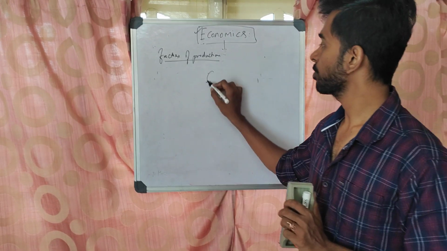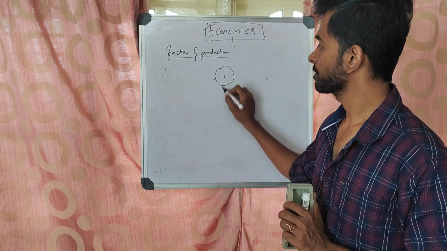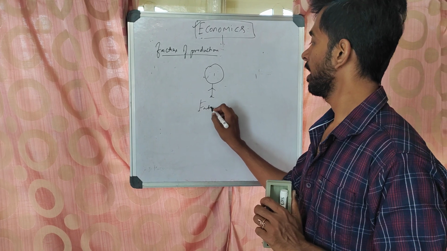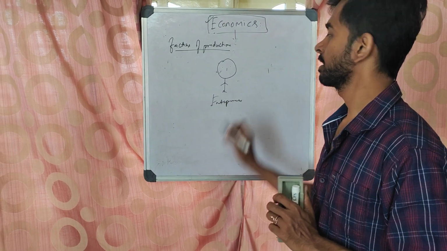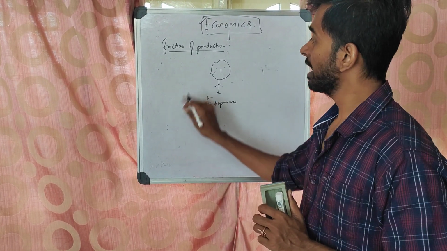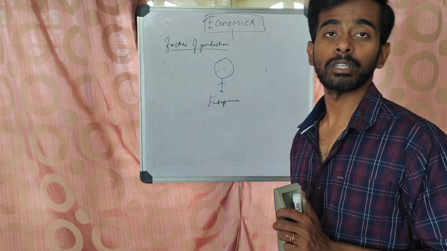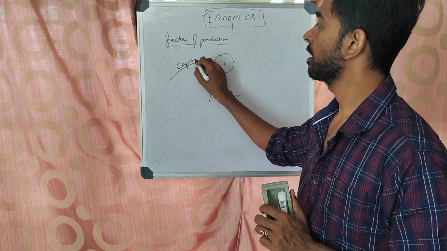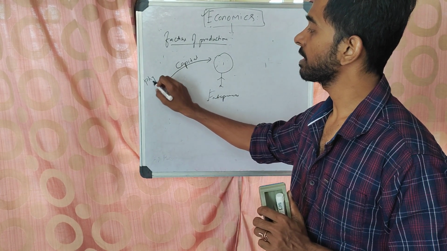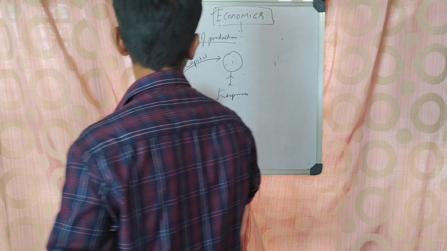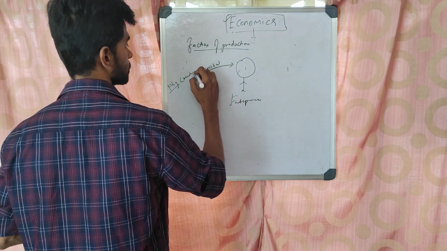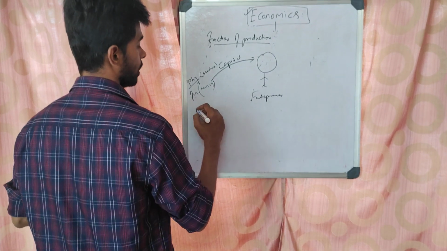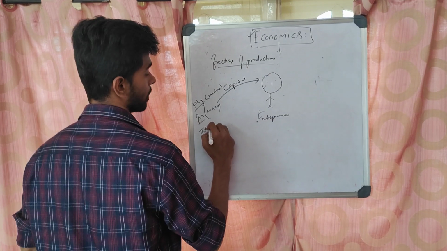We first need one important person. Who is it? The entrepreneur. And what should he have to produce? First of all, he should have capital. It might be physical capital, I mean like a machine, or financial capital like money, or intellectual capital.